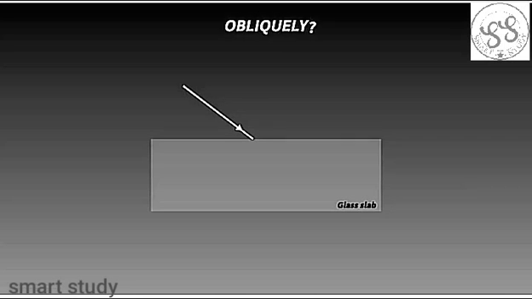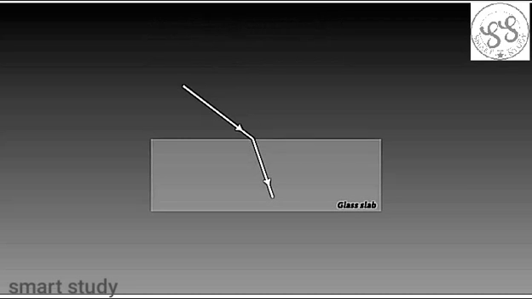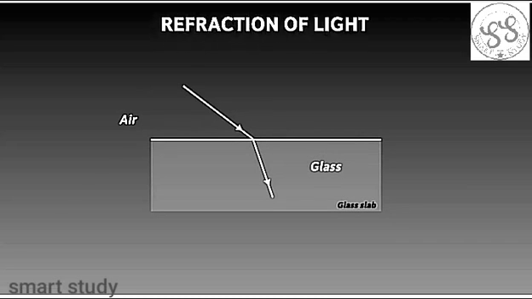Consider a transparent object kept here, say a glass slab. Suppose light traveling through air is incident obliquely on the surface of the glass. What do I mean when I say obliquely? It means slant. It implies that the incident ray is neither parallel nor at a right angle to a specified line. Now this light will bend at the boundary of the two media. Here, the two media are air and glass. This bending of light at the boundary of the two media is what we call refraction of light.